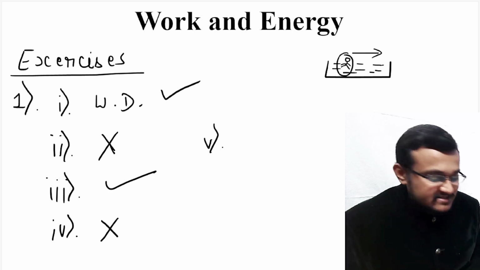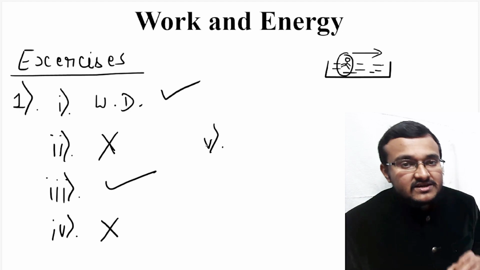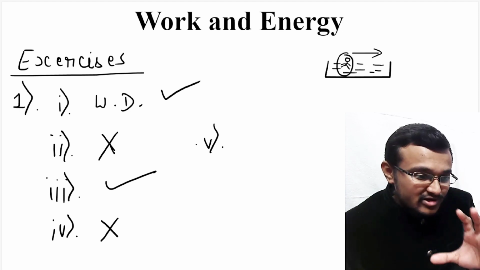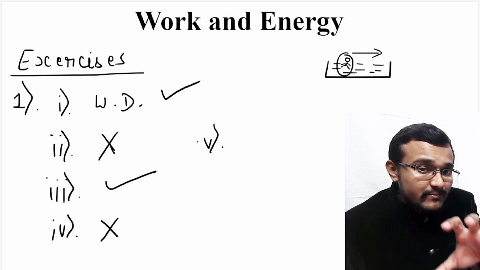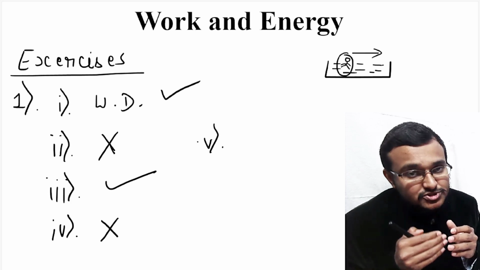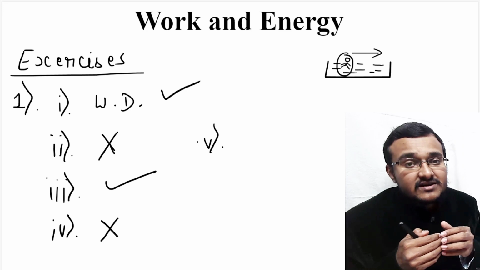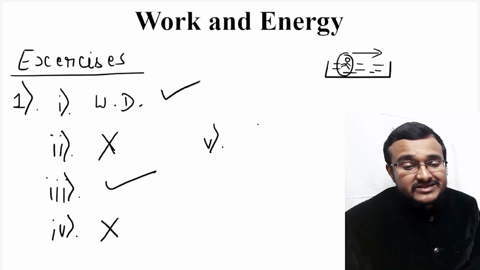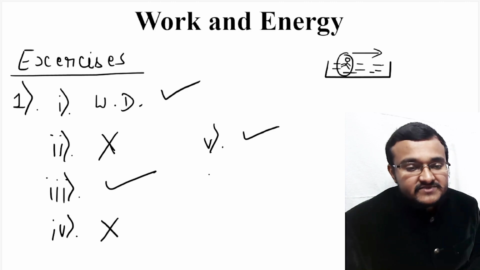Coming to the fifth case, they have given an engine is pulling a train. So here pulling means that particular engine is applying a certain amount of force and there is displacement also happening because it is pulling the train. So that means both force and displacement are coming into picture. So work is done in the fifth case.